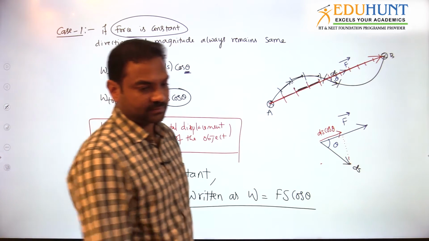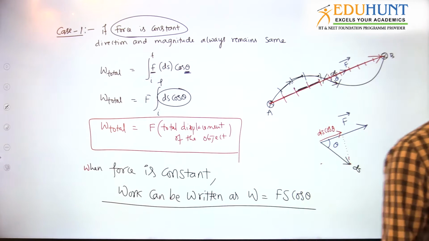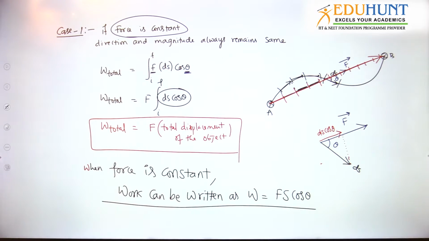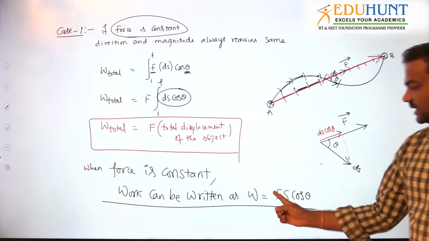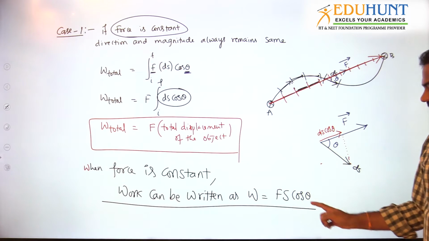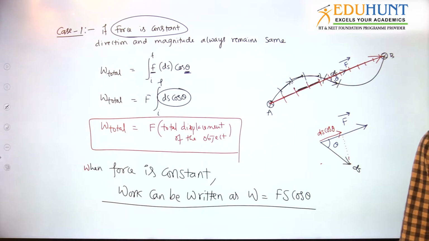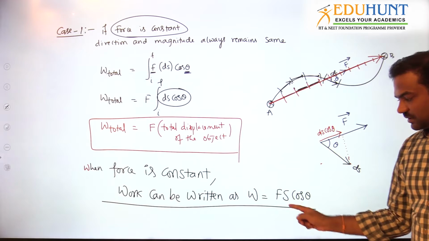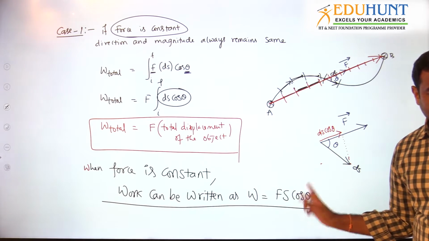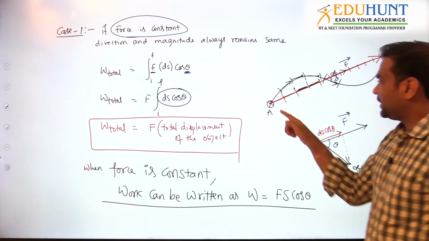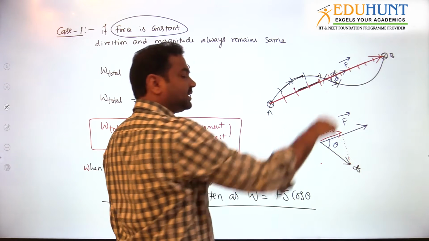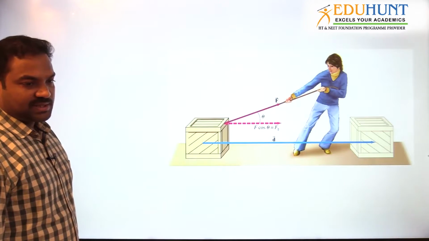First try to understand this part. When force is constant, the integration becomes F into S cos theta. Theta is the angle between the force and displacement vector. Now what does S stand for? It is the displacement vector from initial to final. From the initial position to the final position, you get the displacement vector.